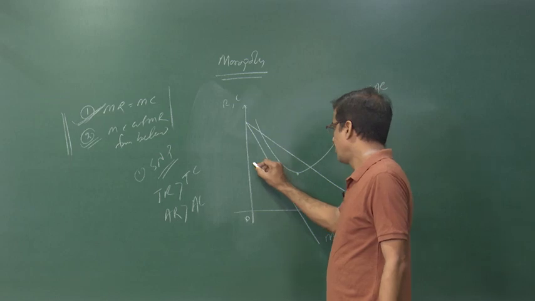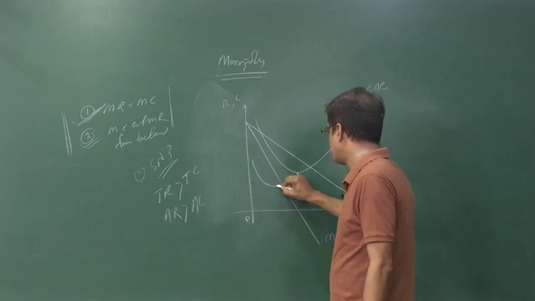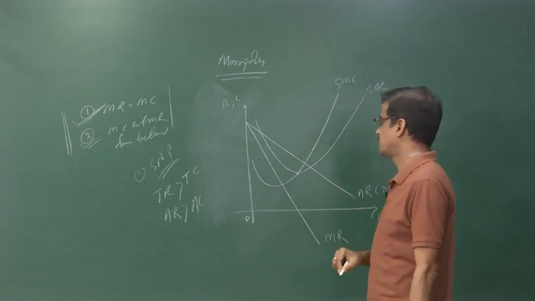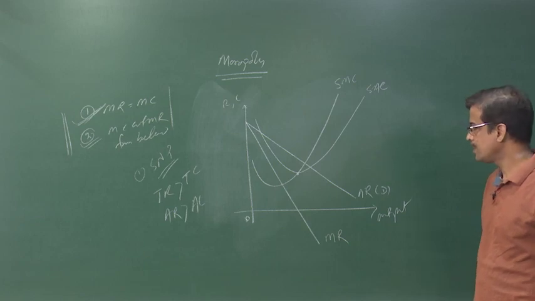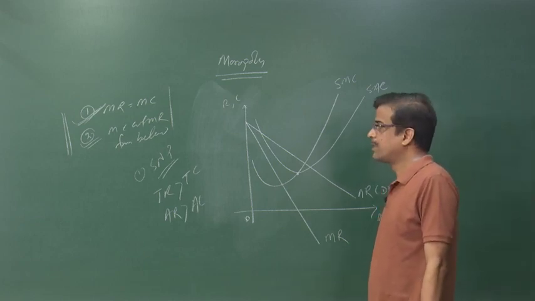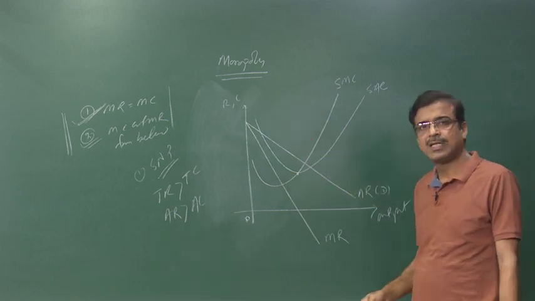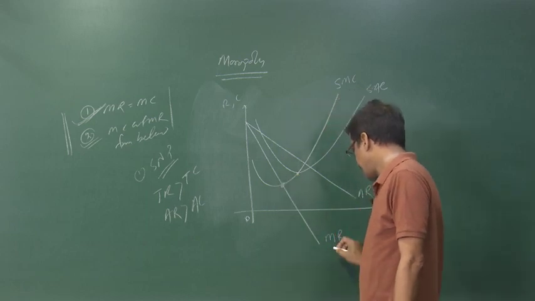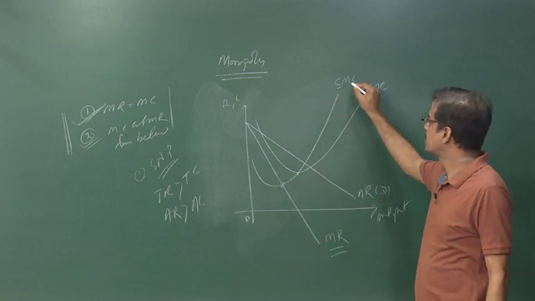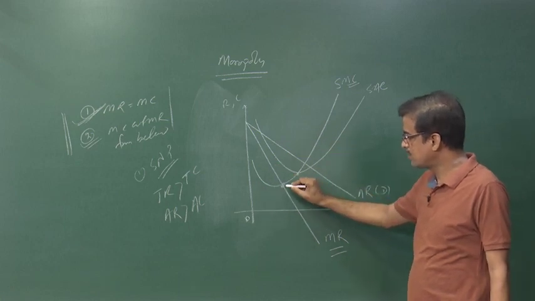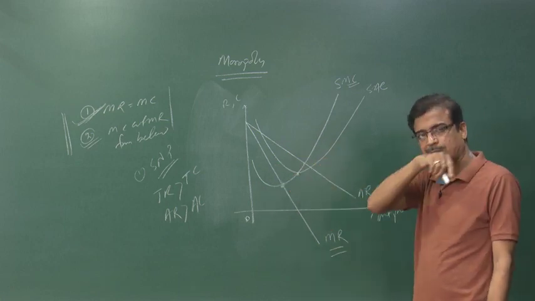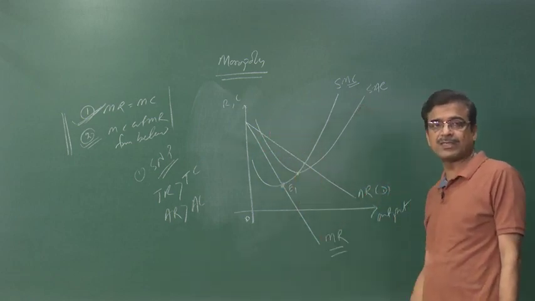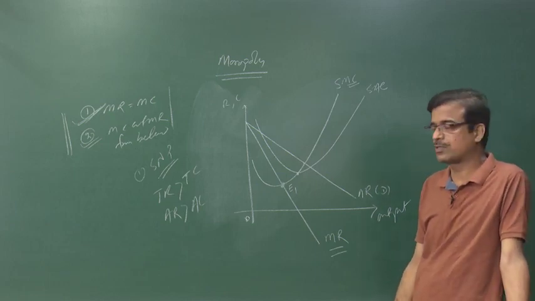Now, we have to trace the marginal cost. This is the curve for your short run marginal cost. Now, the condition of equilibrium is MR equal to MC, and MR equal to MC takes place here. Marginal revenue is here and this is the marginal cost. So, this is the point of equilibrium, not this, not this. The condition of equilibrium is that marginal revenue must be equal to marginal cost.